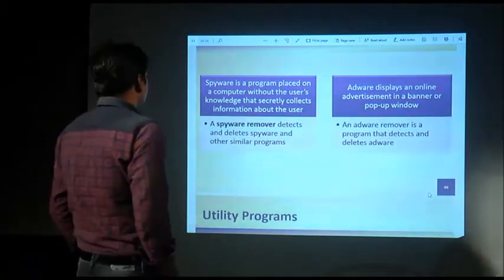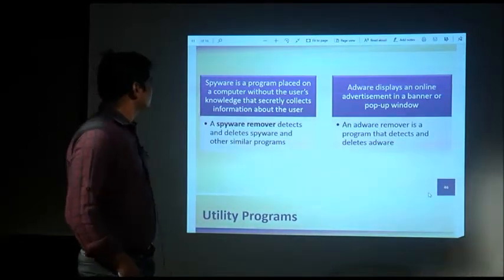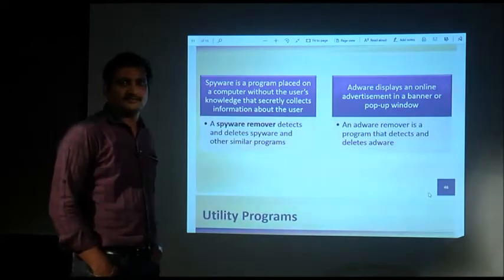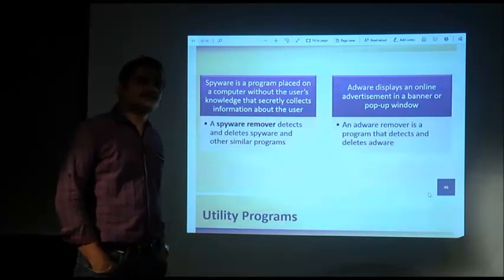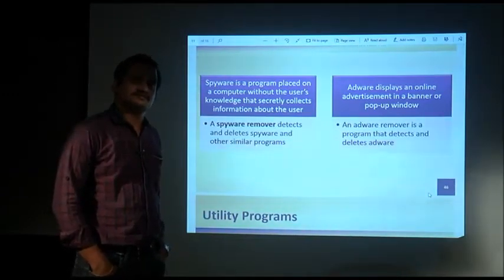Spyware and adware. What is spyware? It is a program placed on a computer without the user's knowledge, and that secretly collects information about the user. Now this virus is very dangerous. Without your knowledge, it enters into your system and is going to collect your personal information.